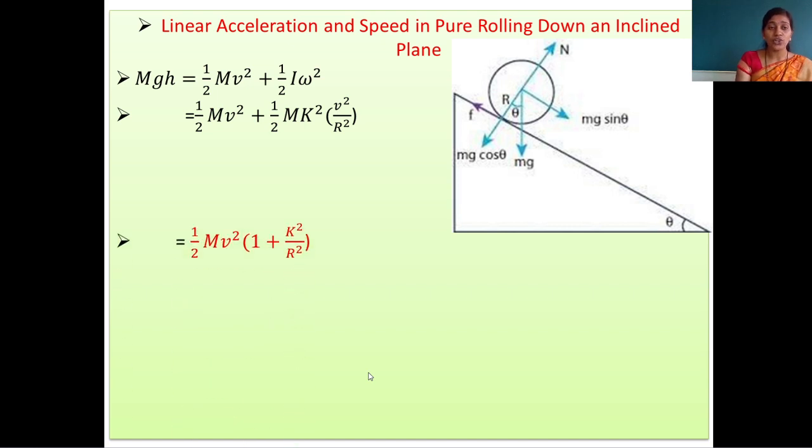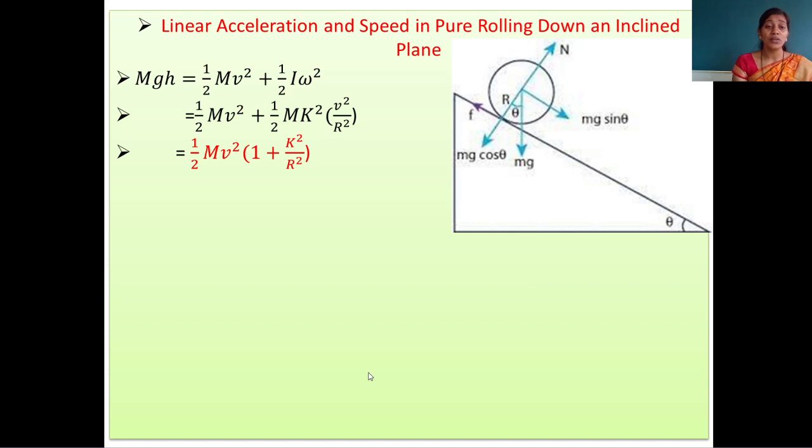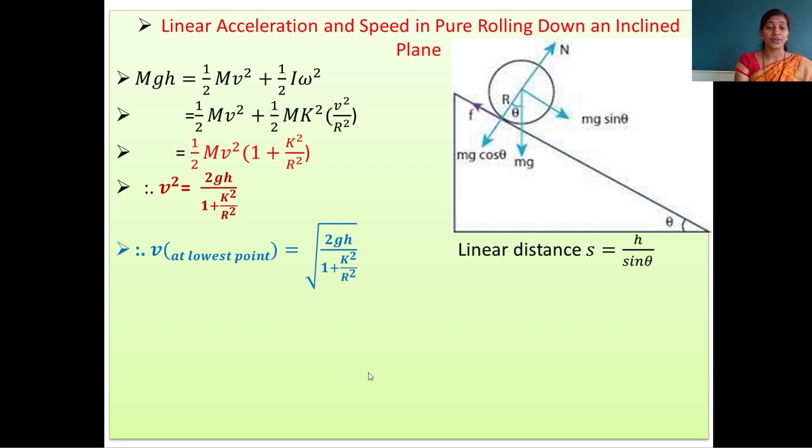Taking out the common term 1/2 mv square, what is left in the bracket is 1 plus k square upon r square. So again we have to change the equation in the form of v square. On both sides m is there, m is going to cancel, then v square is equal to twice gh divided by 1 plus k square upon r square. And then when the object comes to the bottom of the inclined plane, the velocity at the lowest point is equal to root of 2gh divided by 1 plus k square upon r square. This is the value of the speed in pure rolling down an inclined plane.